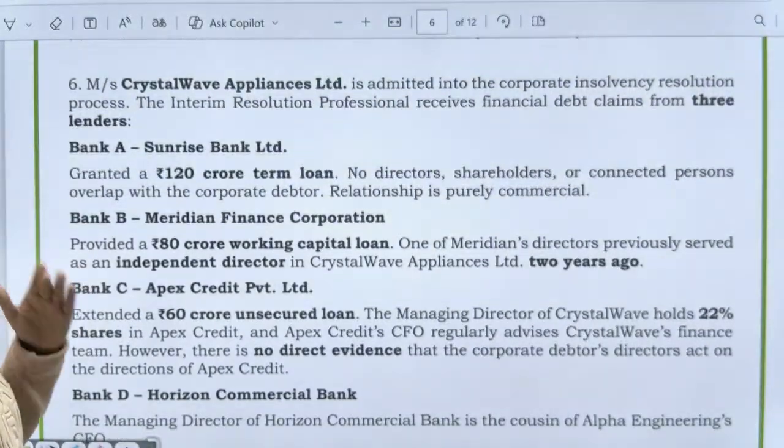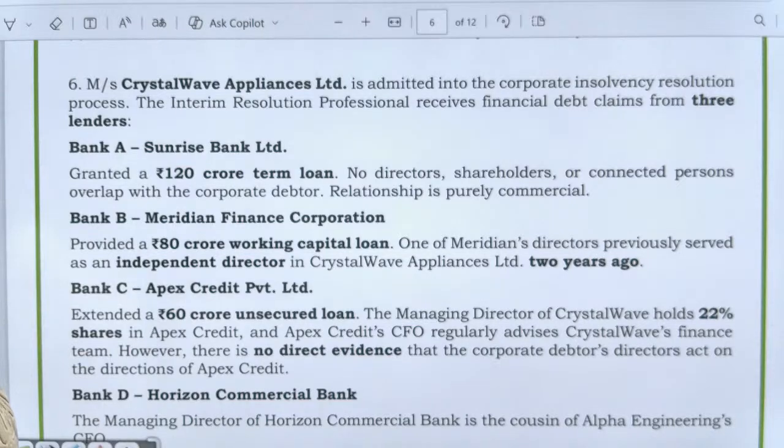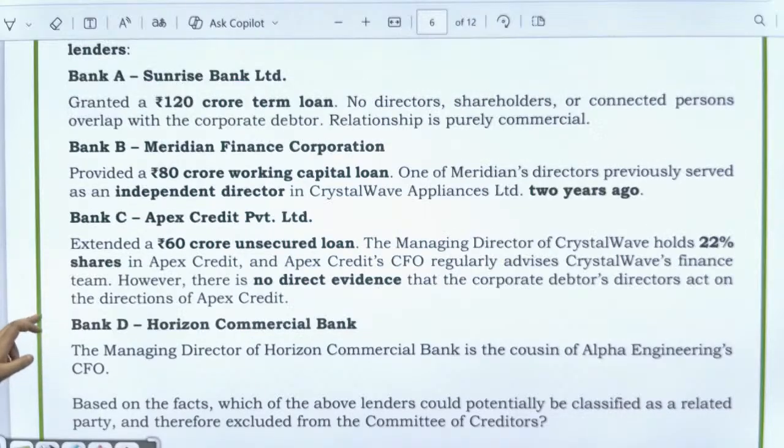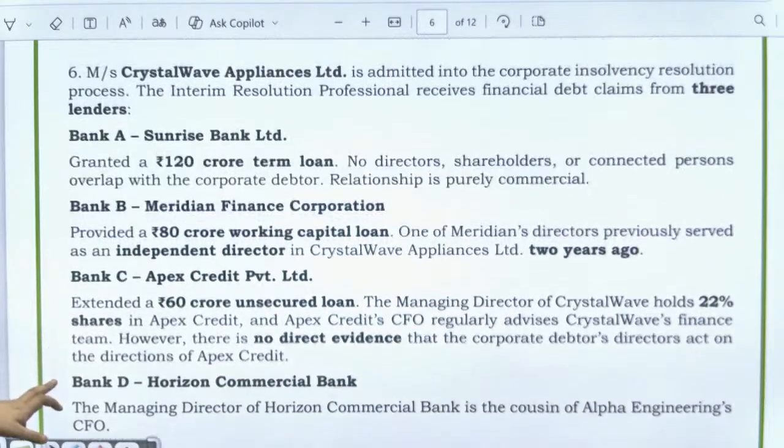Then you have the next question. Crystal Wave Applicant Limited is admitted into the corporate insolvency resolution process. The interim professional receives financial debt claims from 3 lenders. Bank A, that is Sunrise Bank Limited, granted a 120 crore term loan; no director, shareholder or connected person is related to the corporate debtor. The relationship is purely commercial. Okay. Now wait for a second.